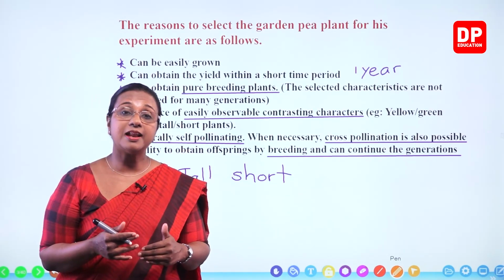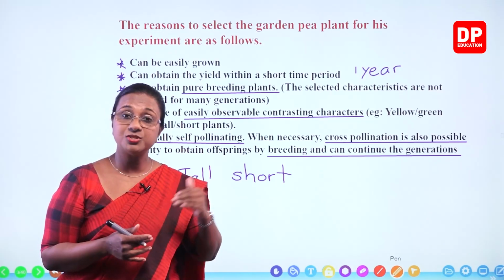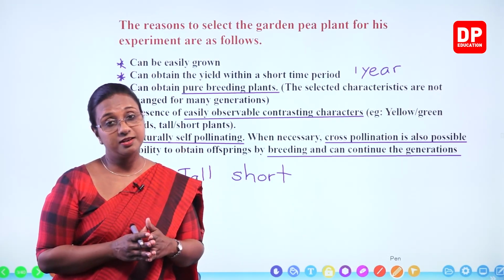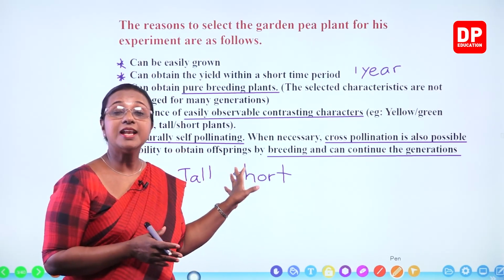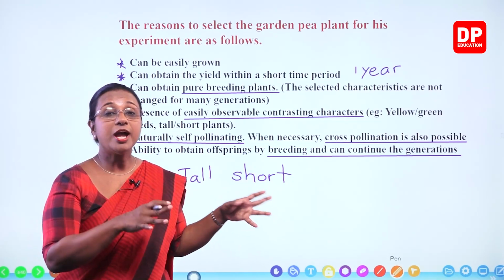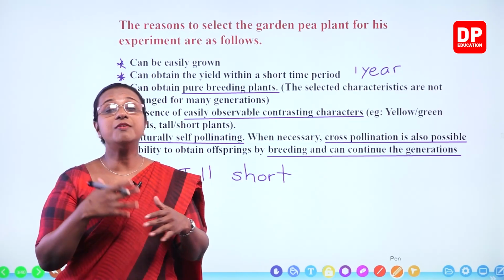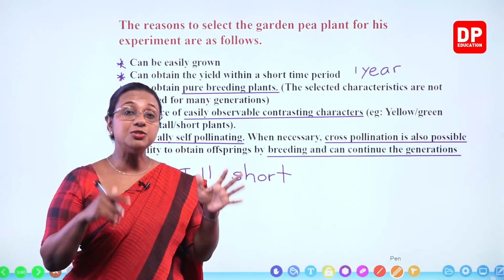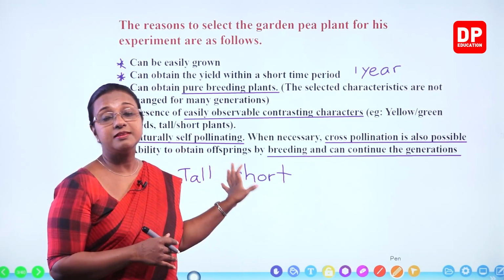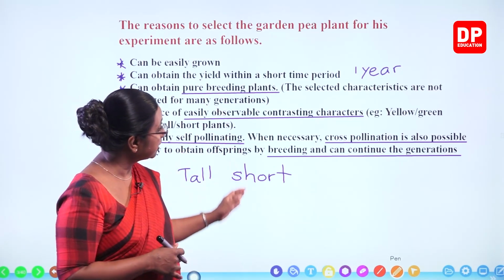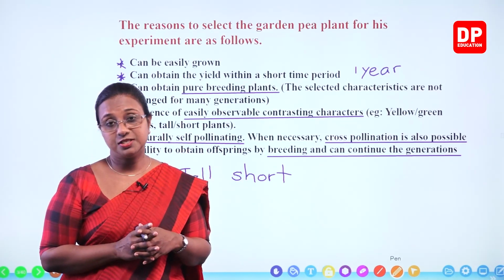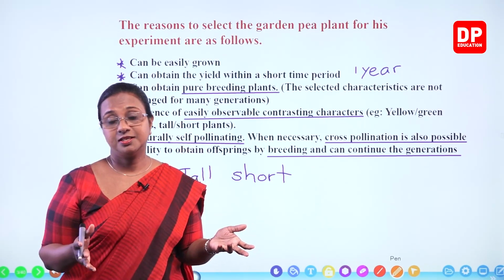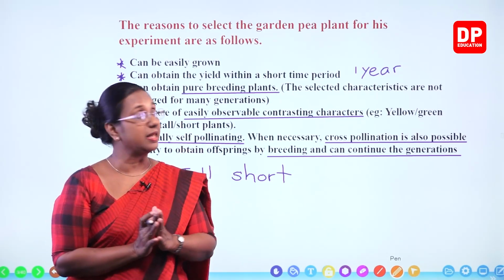The new characteristics can also continue from generation to generation. So this is an ideal plant. You can observe all types of inheritance. Mendel was able to observe many things related to inheritance because of these features, so you have to remember them.